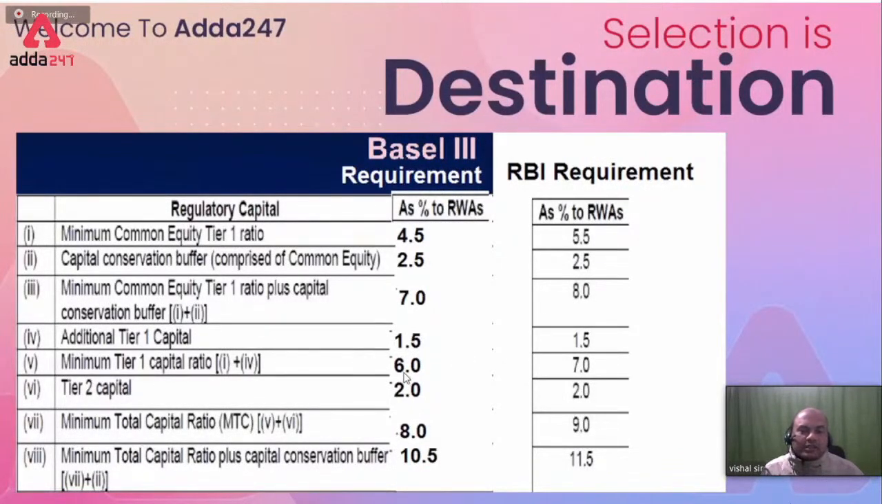Minimum tier 1 capital is 6 and here it is 7. Here everything is added by 1 by RBI. Tier 2 capital 2 is kept the same. Minimum total capital ratio is 8, and it is 9 over here. So tier 1 plus tier 2 total is 9. Now CCB added: 8 plus 2.5 is 10.5, 9 plus 2.5 is 11.5. This 2.5 came from the capital conservation buffer. So always remember RBI has one more than Basel.